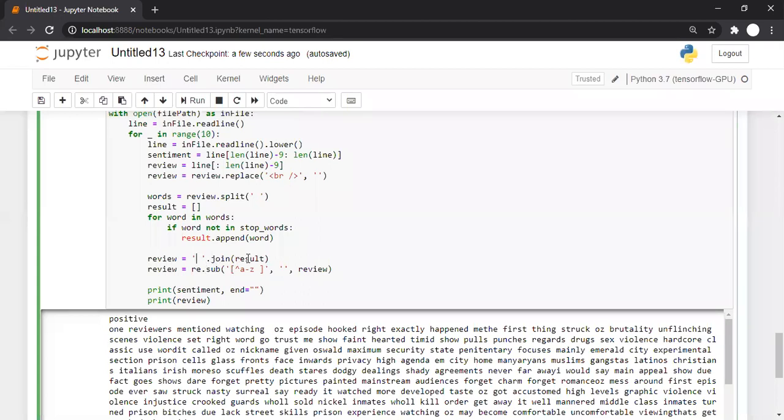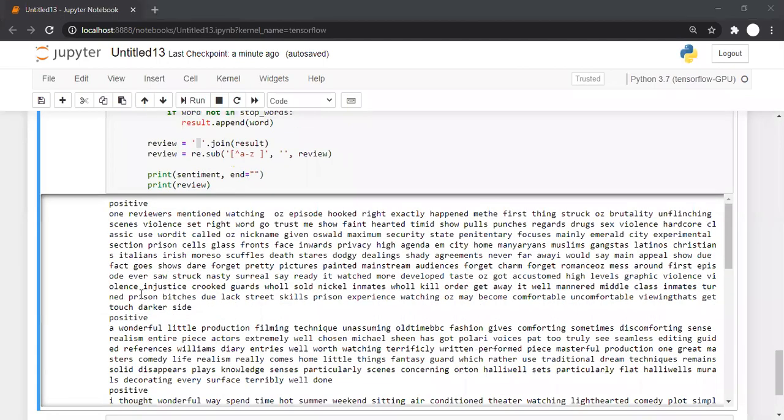So every word in the result list will be separated by a space, like reviewers plus mentioned plus watching and so on. So it works properly.